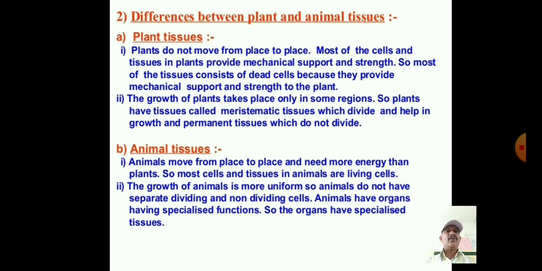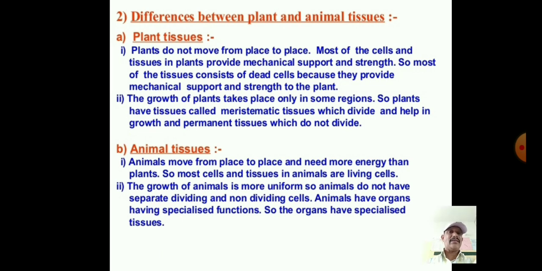Next, after plant tissue, we are discussing animal tissue. In animal tissues also there are two differences. One is that animals move from place to place and need more energy than plants, because they are moving from one place to the other, consuming energy for the work. Compared to plant tissue, animals need more energy.